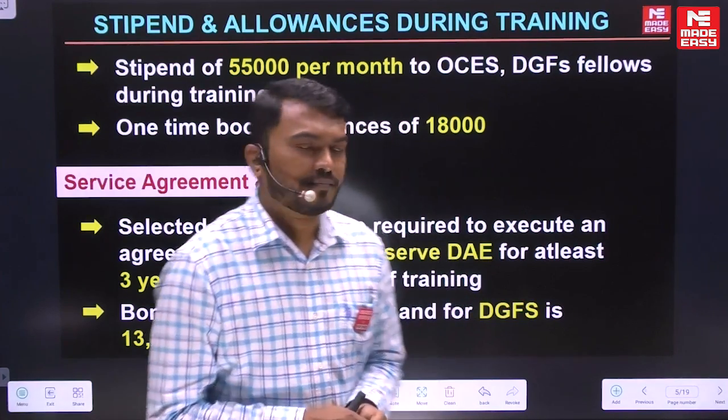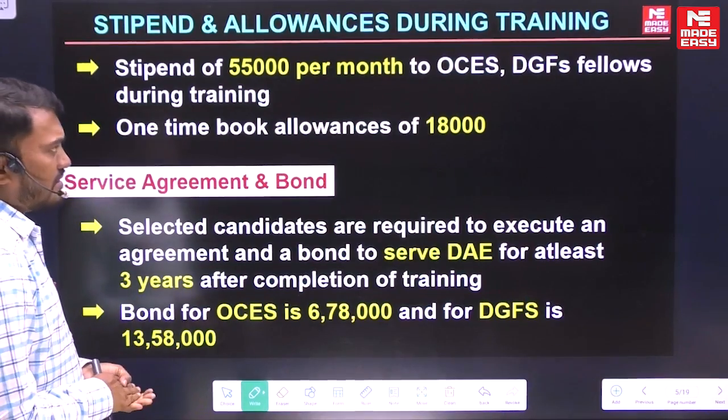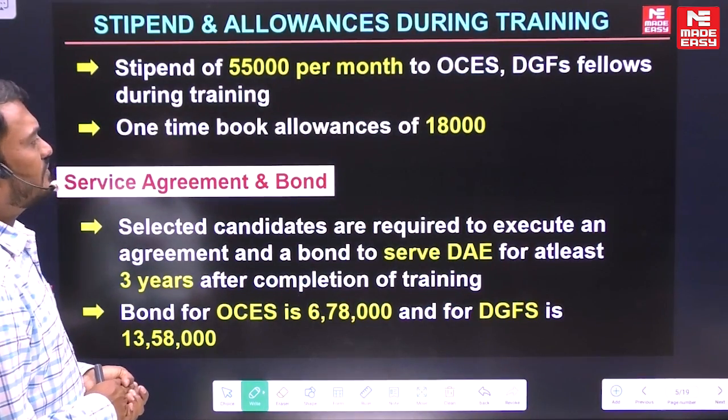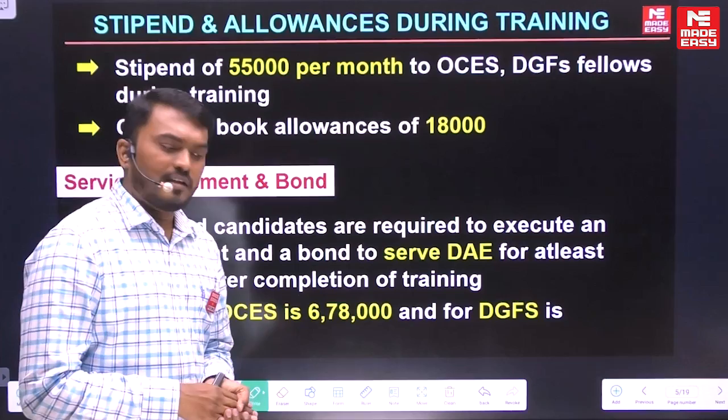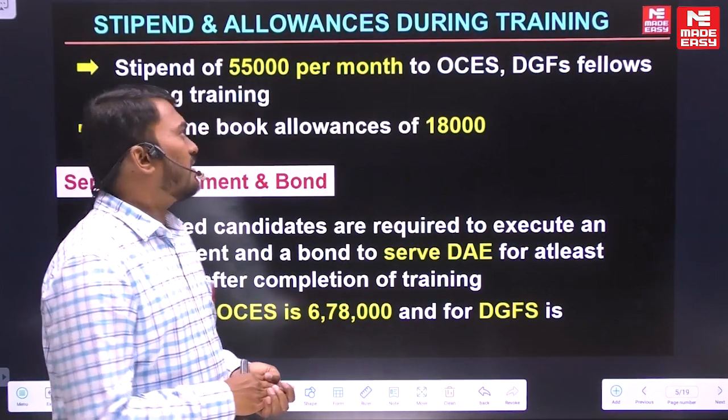Next, now coming to the stipend and allowances during the training. As a PSU, they will maintain proper accommodation and residence, and a stipend will be given to you.